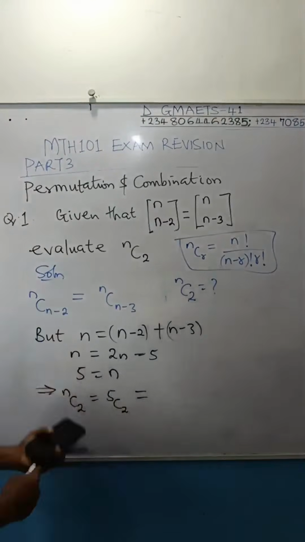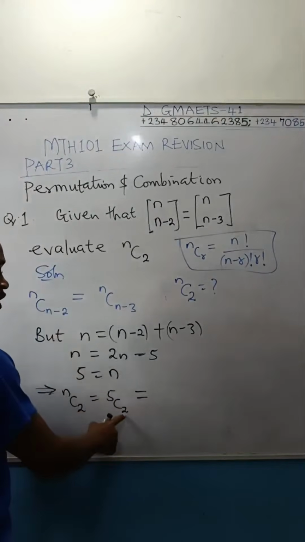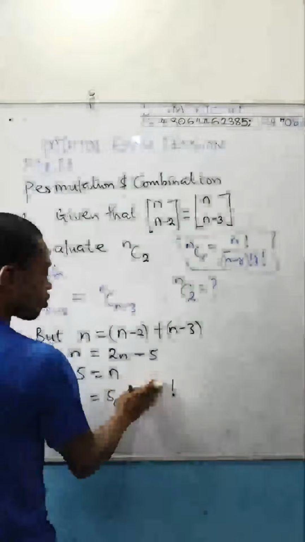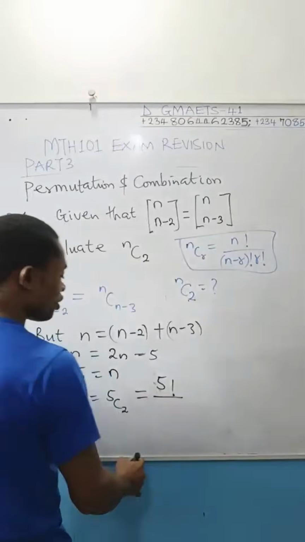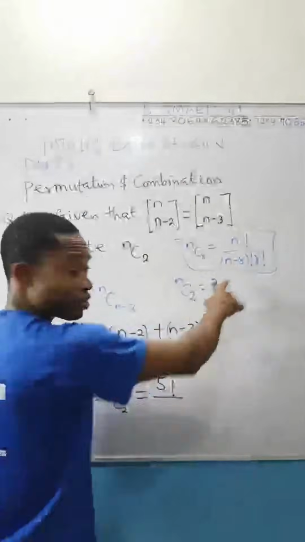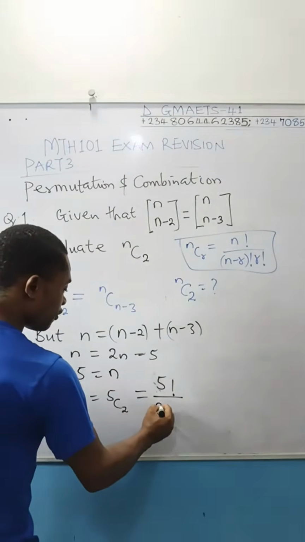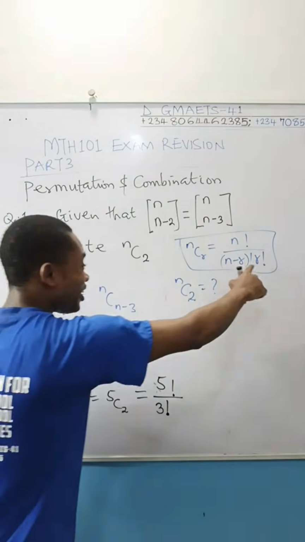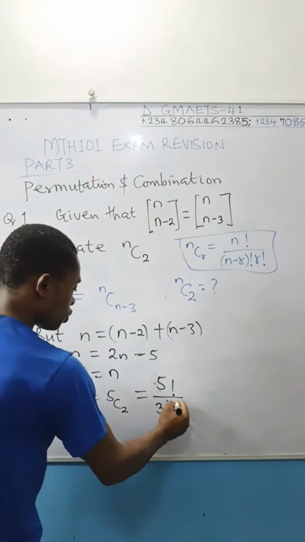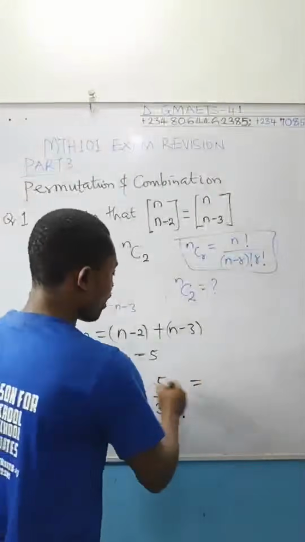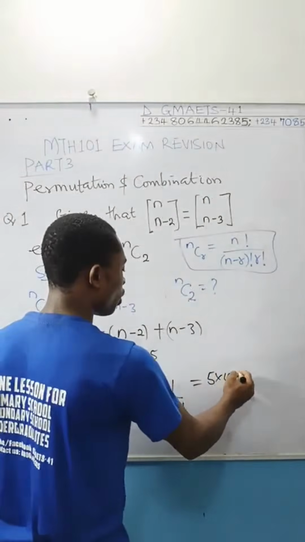So we're going to apply that formula here. This is going to be our n is 5, our r is 2. So it's going to be 5 factorial over 5 minus 2, n minus r, factorial. 5 minus 2 will give you 3 factorial, and then r factorial, where r is 2 here. So you have 2 factorial. You can simplify this. 5 factorial is 5 times 4 times 3.